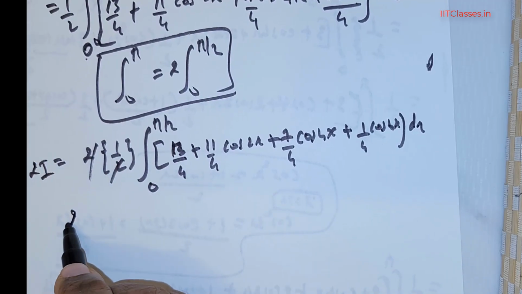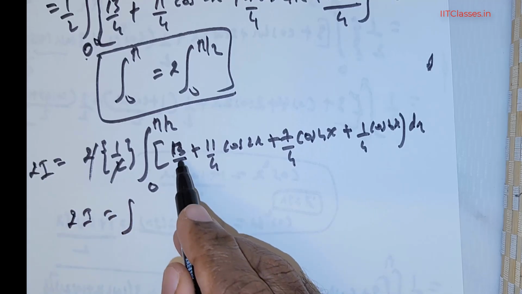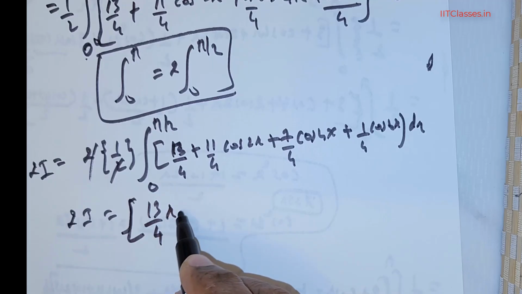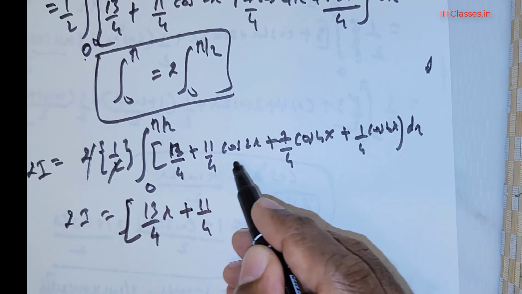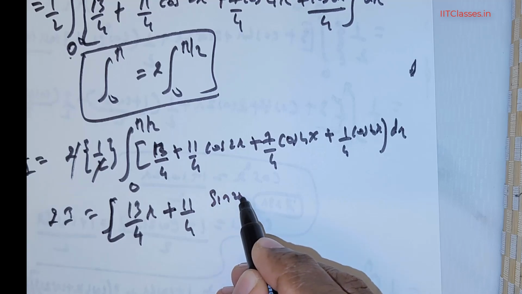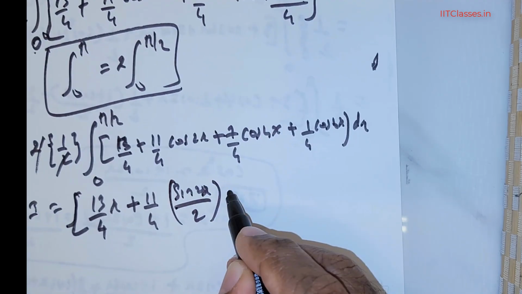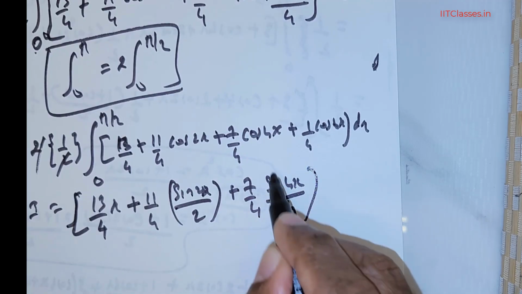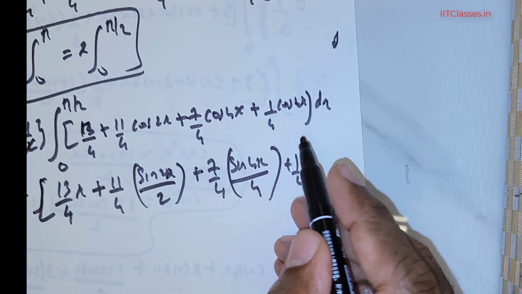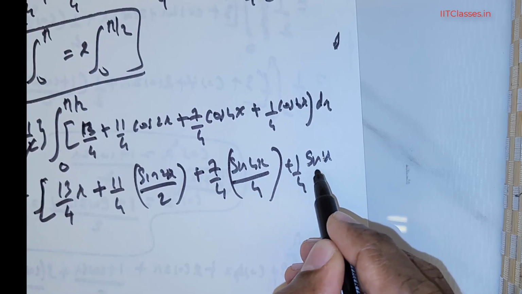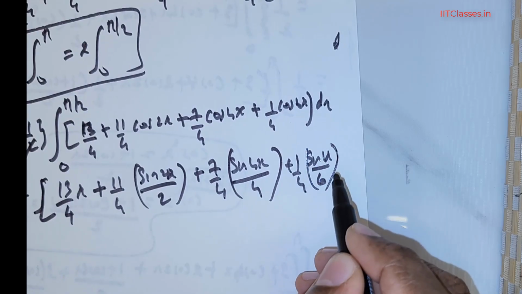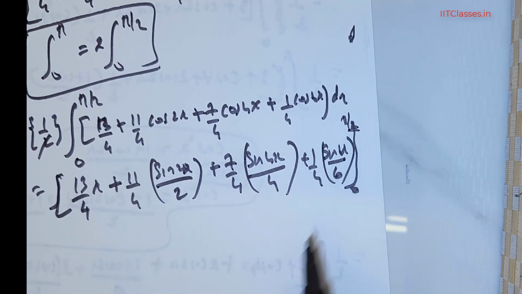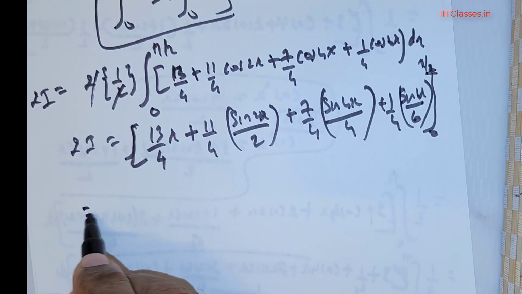Have that in mind. So 2 times I is equal to, I integrate this, I get 13/4 times x, + 11/4. I integrate cos 2x, I get sin 2x divided by 2. I integrate cos 4x, I get sin 4x divided by 4. I integrate cos 6x, I get sin 6x divided by 6. So the limits are 0 to pi/2.